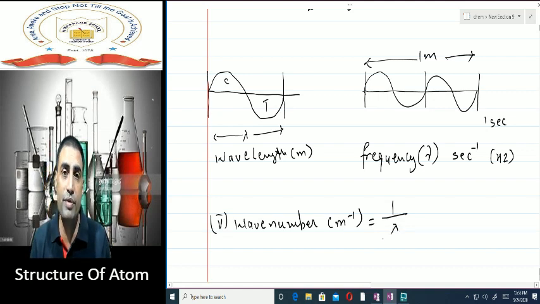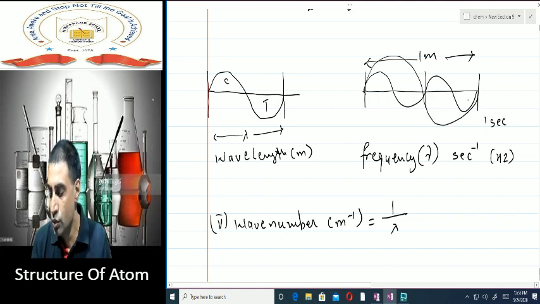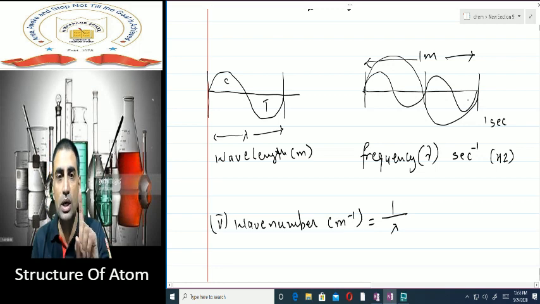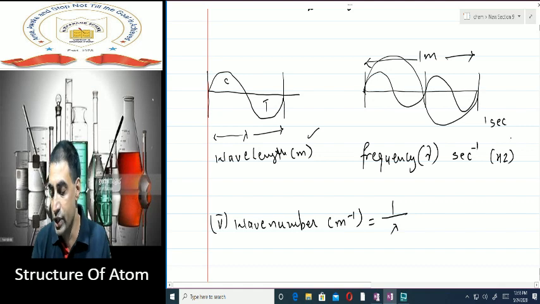The larger the wavelength, the lesser is the number of waves per meter. Suppose I have got another wave which has got a larger wavelength. You will see only one wave is there because the wavelength is of 1 meter. So the larger the wavelength, the lesser will be the wave number. So we have done the wavelength, the frequency, the wave number.